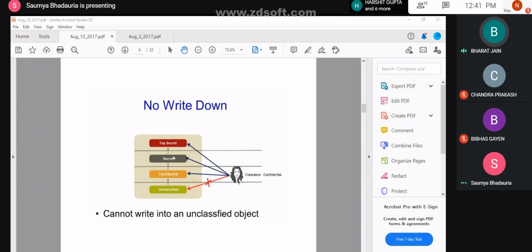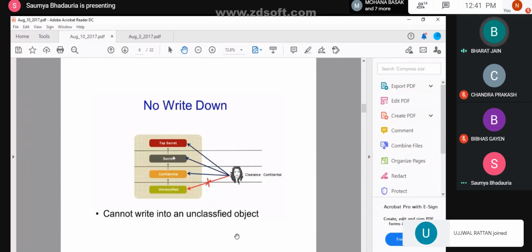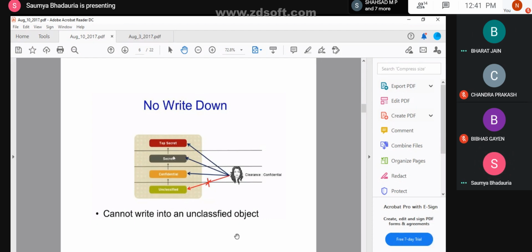Ma'am, if a file at the confidential level has malicious code, then it will not be copied onto the unclassified level until and unless the user at the confidential level does so, right? Yes. I'll give you an example.